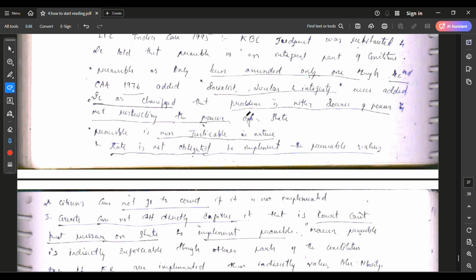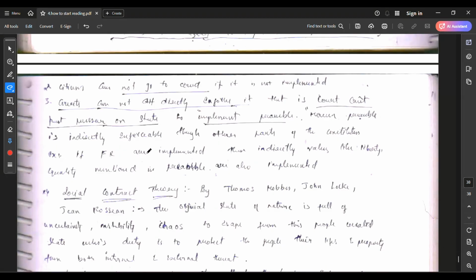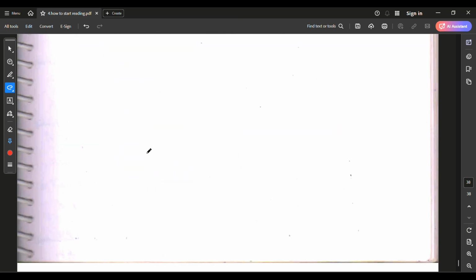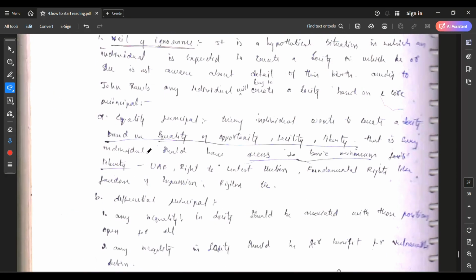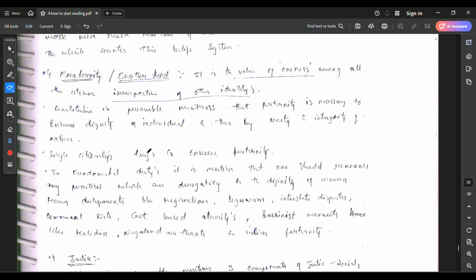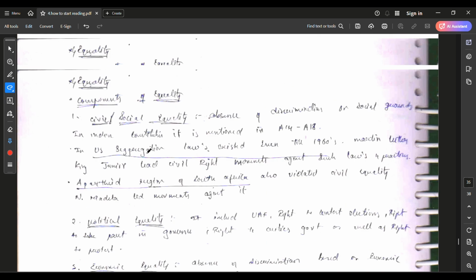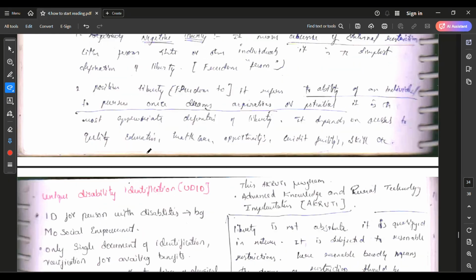Okay, friends, in the LIC case I brought it here like that. Okay, friends, I hope all doubts are clear about the NCERT as well as the class notes.